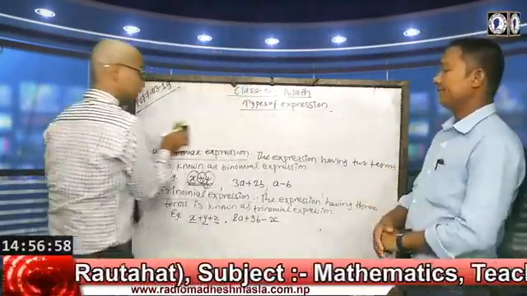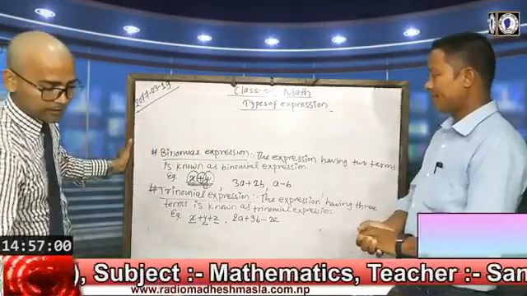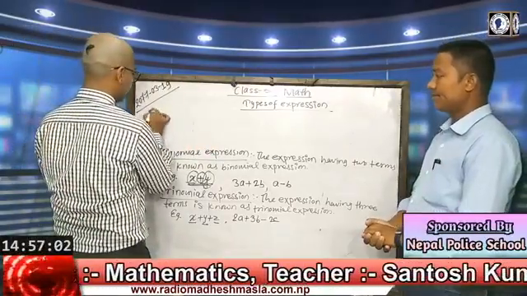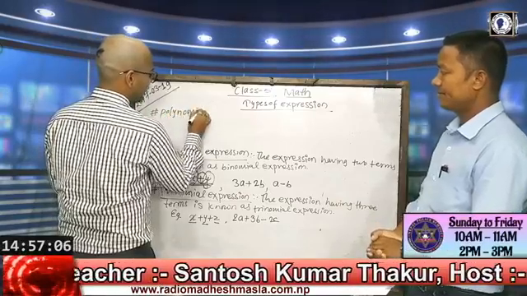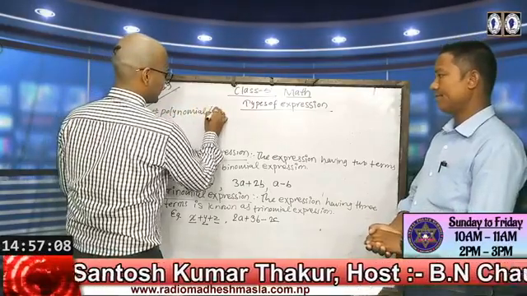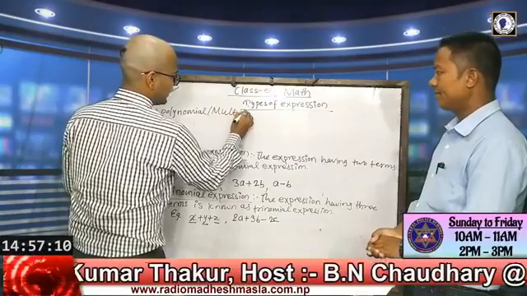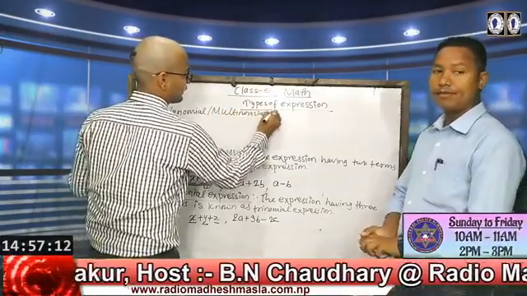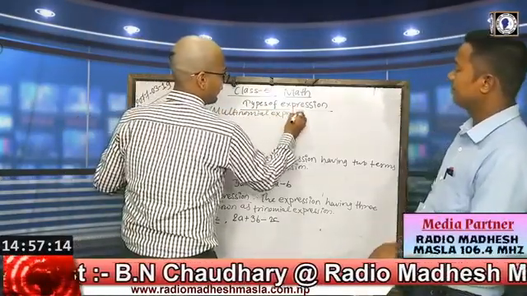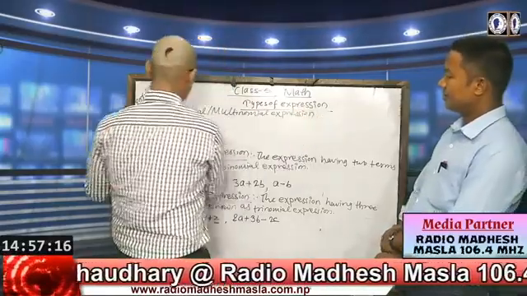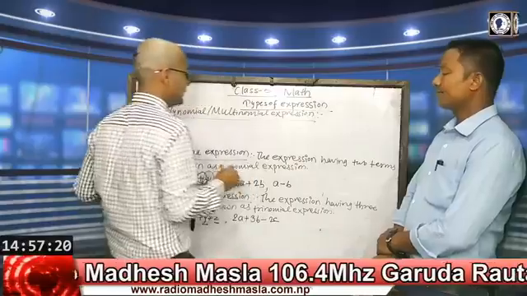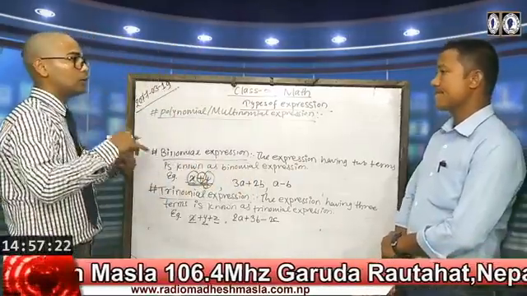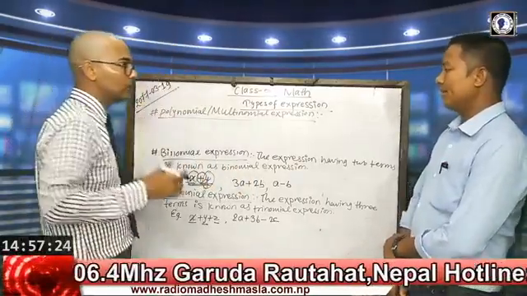In the same way, the last one is polynomial or multinomial expression, and this is the last type of expressions. Poly or multi means more than 2.